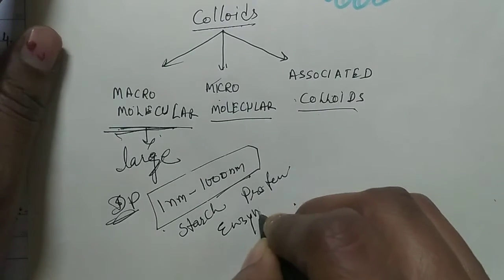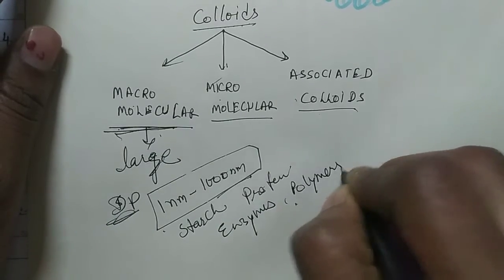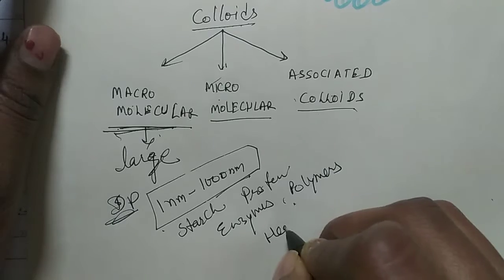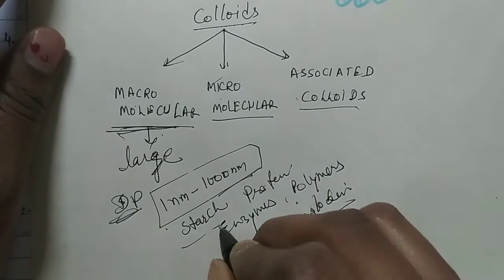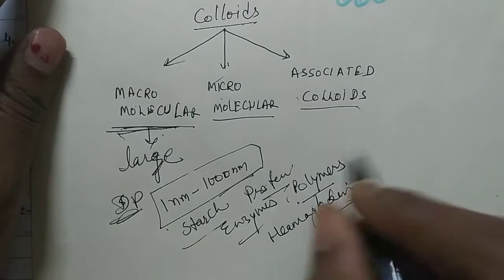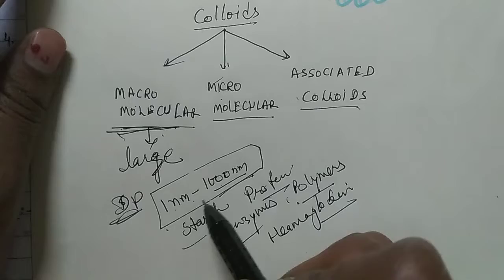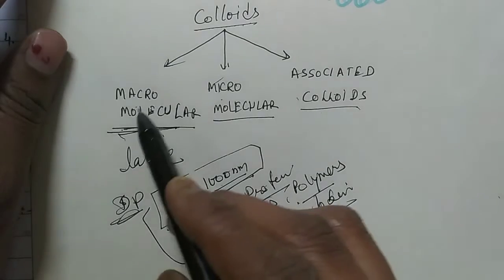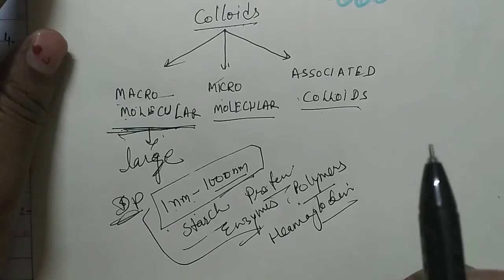For example, all the natural substances like starch, proteins, enzymes, polymers, hemoglobin. The size of all these particles lies by itself between 1 nm and 1000 nm. So these sols are known as macromolecular sols. Okay.